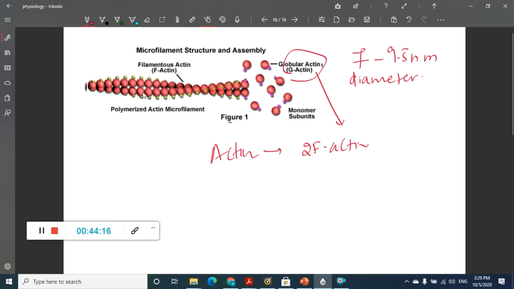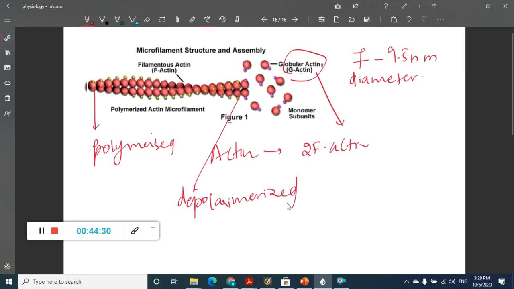These microfilaments also have a polymerized end, and they also have a depolymerized end, similar to the microtubules. Then these are also associated with actin. So where are they present?